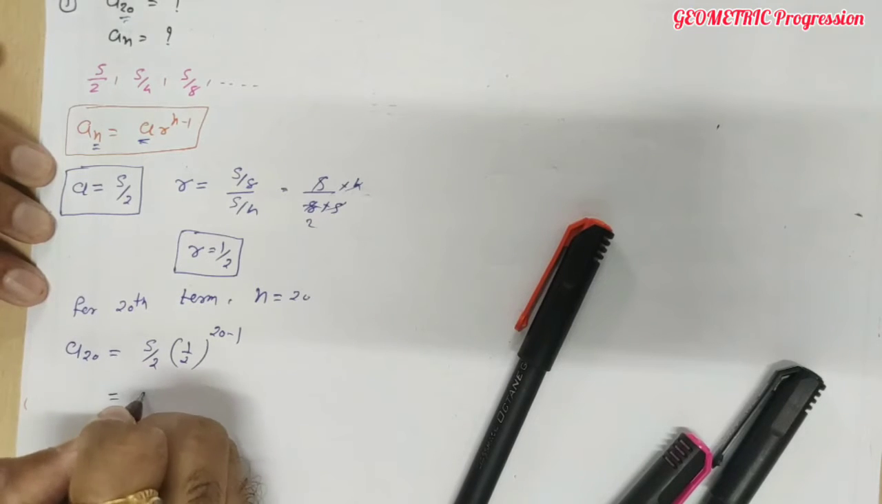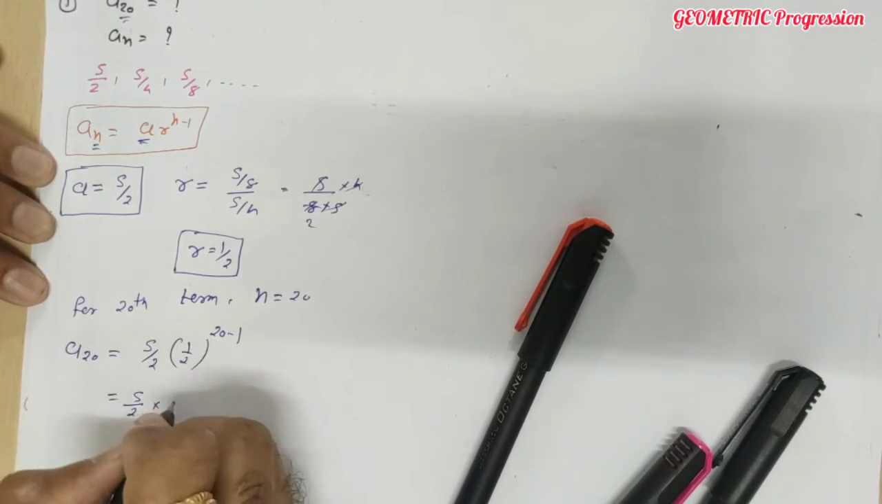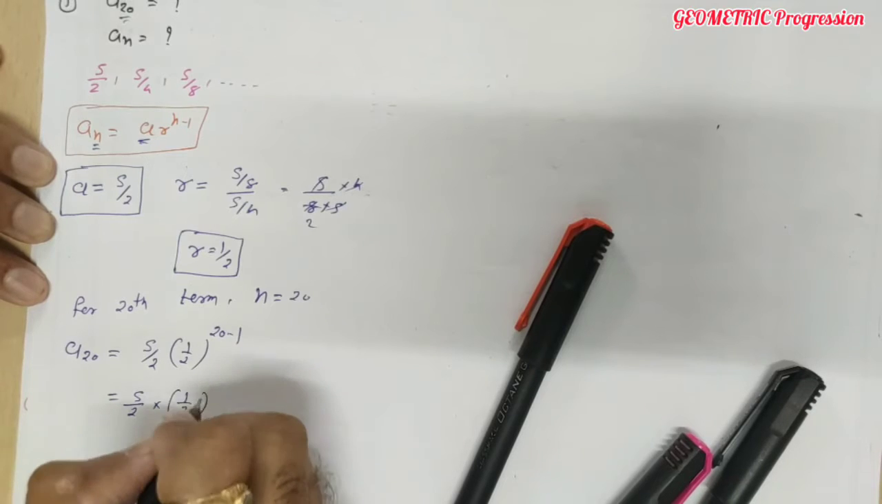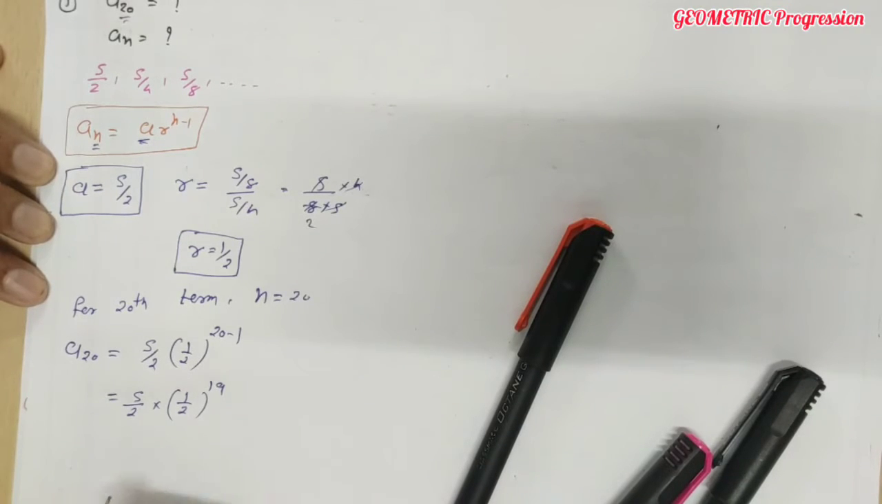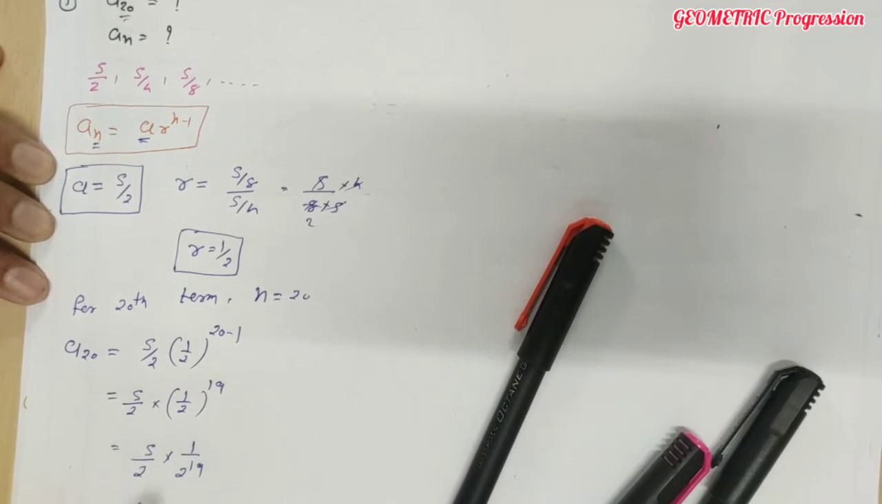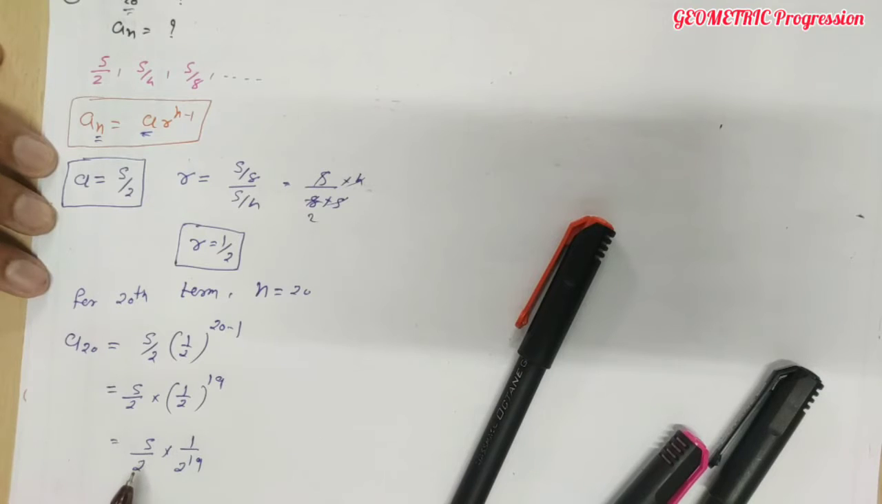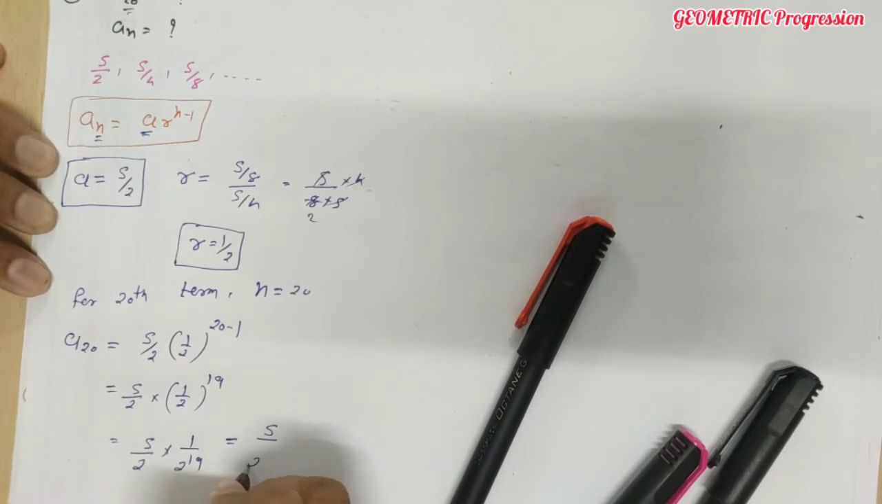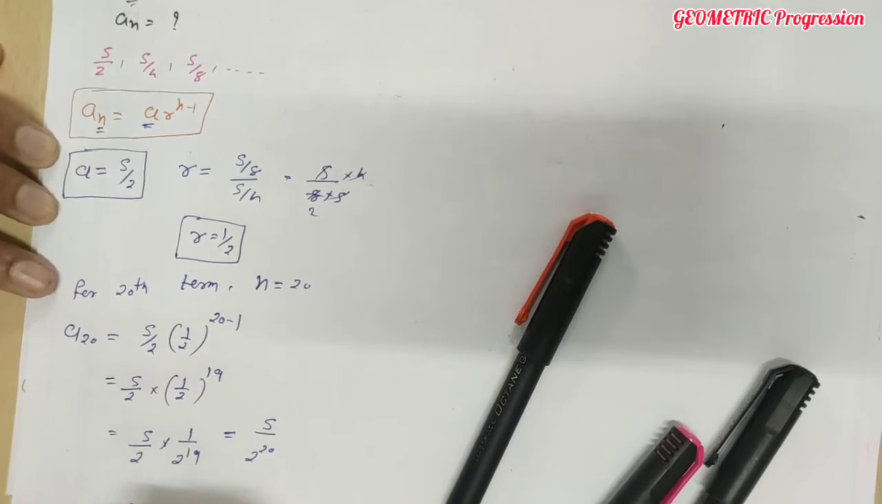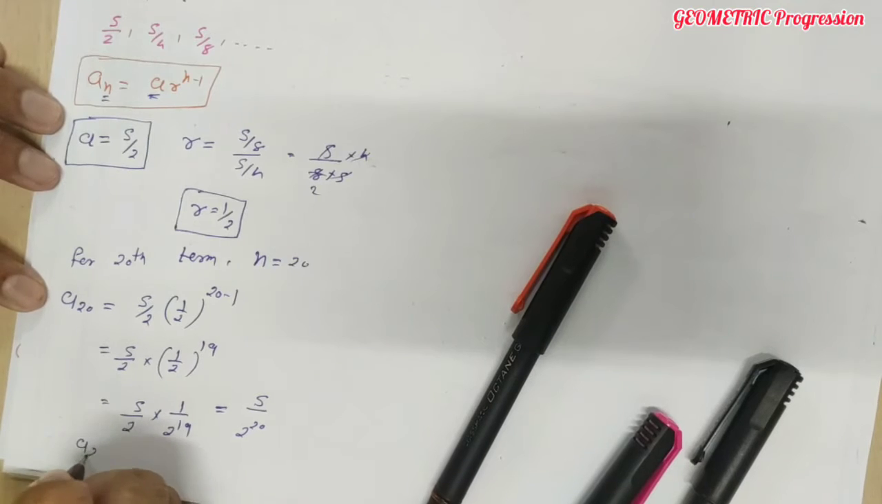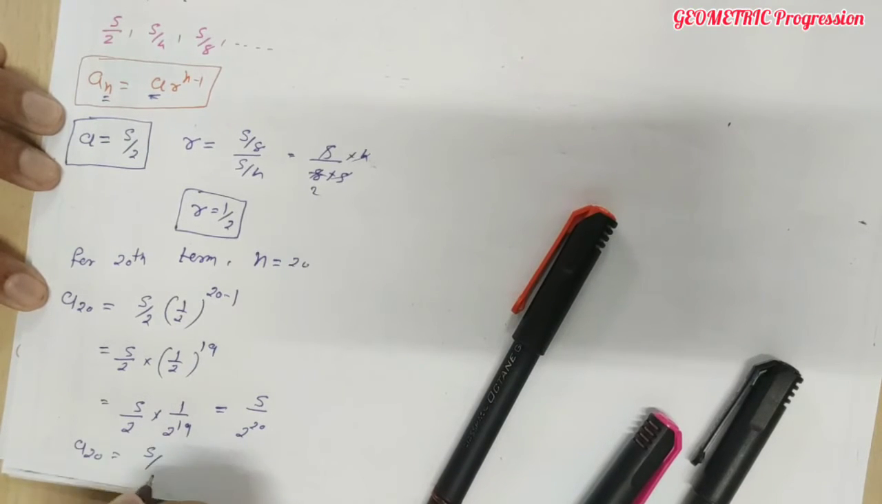So the 20th term is 5 by 2 into 1 by 2 raised to 19. So this is nothing but 5 by 2 into 1 upon 2 raised to 19. 5 ones are 5, and the denominator is 2 raised to 1 into 2 raised to 19. The powers will be added, so this will be 5 upon 2 raised to 20. This is our 20th term. Our 20th term is 5 by 2 raised to 20.